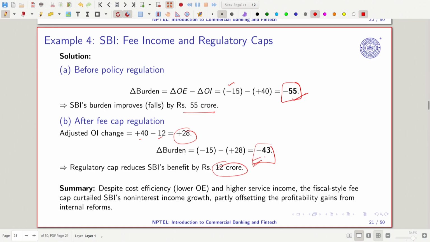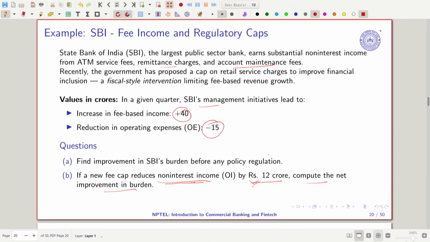Here we have the percentage change. Now, what we are seeing is that because of the regulation change that we are assuming here, for example, they are increasing the fee-based income, and they are seeing a decrease in the non-interest expense. So, how much are they going to see?